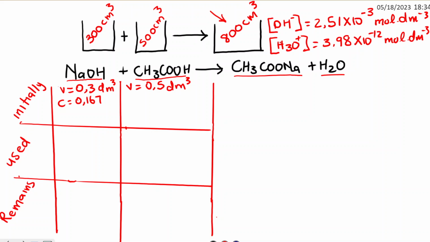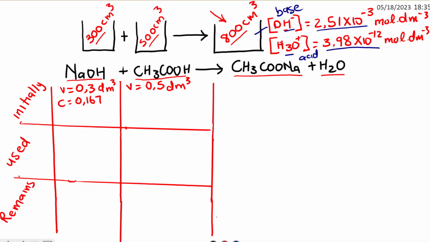In the question we did previously, they were focusing on that mixture. When we added the 300 cm cubed to the 500 cm cubed, we got 800 cm cubed of the mixture. Initially, they said we must find the concentration of the OH ions, the concentration of the base. We found it is 2.51 times 10 to the negative 3 mole per dm cubed. We were able to find this because we started by finding the concentration of the acid, which was 3.98 times 10 to the negative 12 moles per dm cubed.